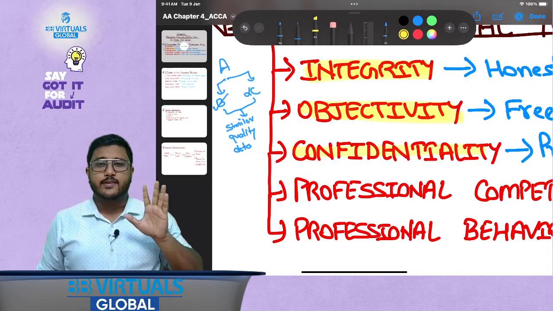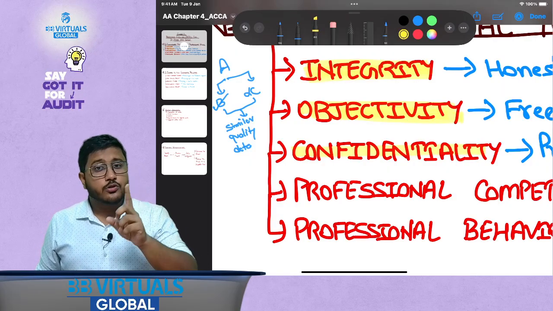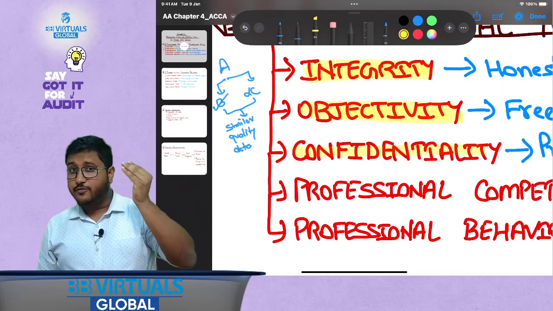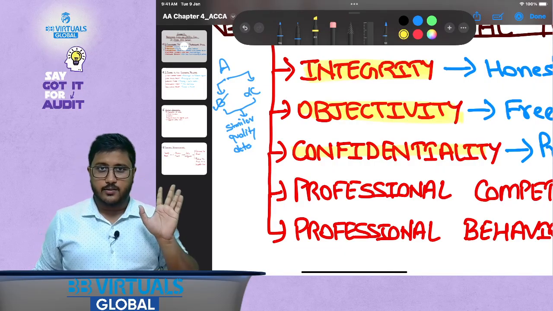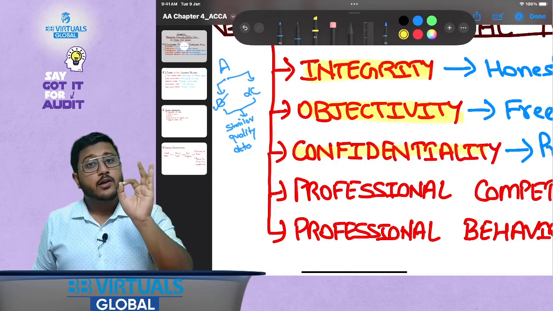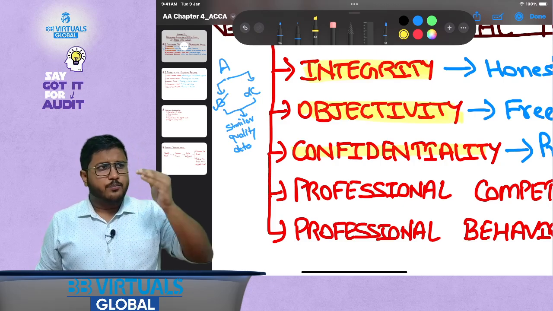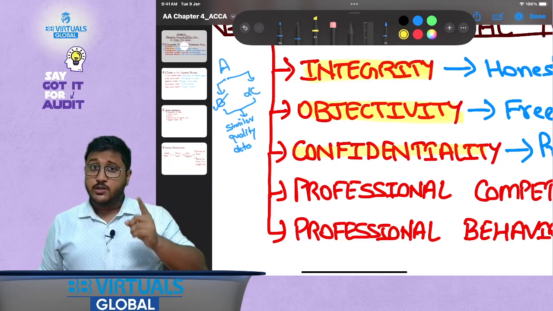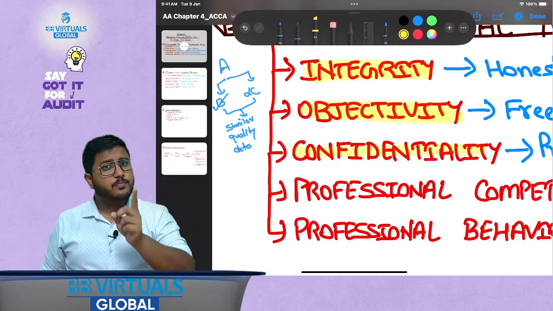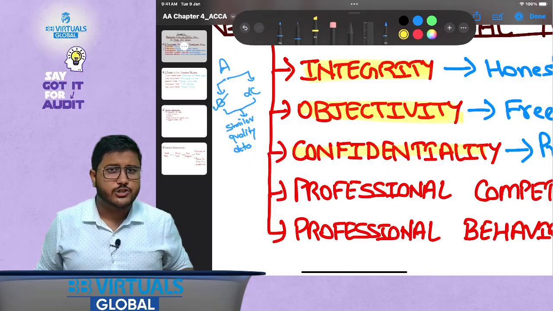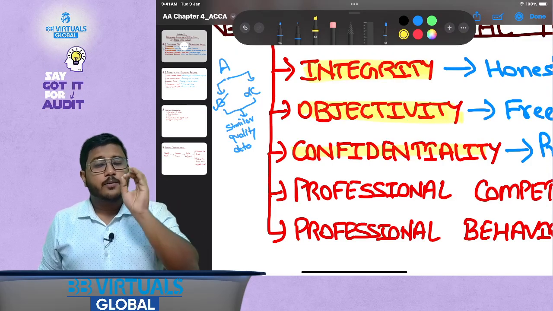The complete sentence is that in case of confidentiality, a professional accountant should not disclose any information which they have gained as part of their professional assignment or business relationship, not from any other source, unless required by law.